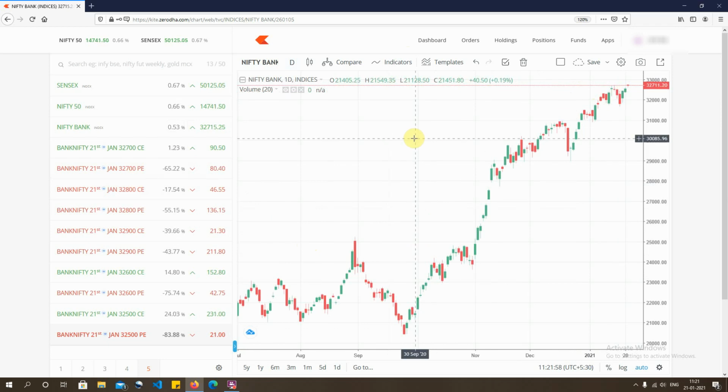So if I have to buy, maybe I'll buy an at the money option or a slightly out of the money call option. I'm talking about a call option because I have a bullish stance on the market and I'm looking to buy strength in the market. So what options do I have in mind right now? The first option is 32,500, that is an in the money option, but the premium for that is higher. Not all of us want to expose too much money on the day of expiry, so we are going for at the money and slightly out of the money options. So the first option which comes to my mind is the 32,700 call option, which is trading at a premium of 90.